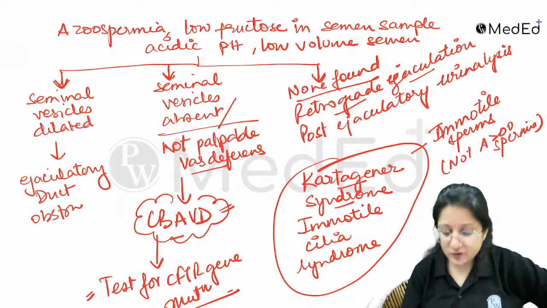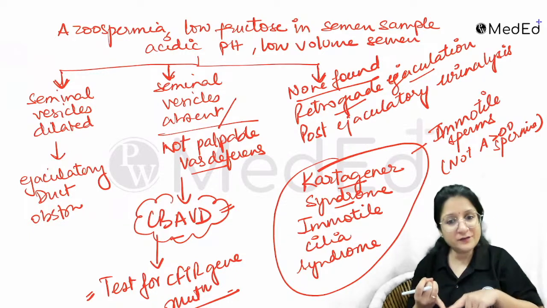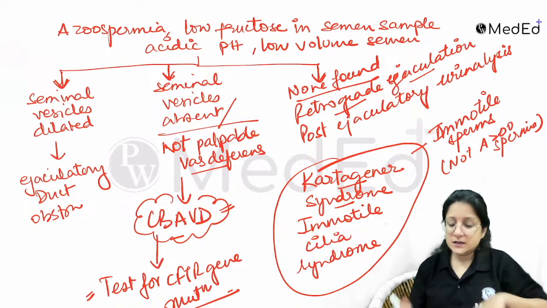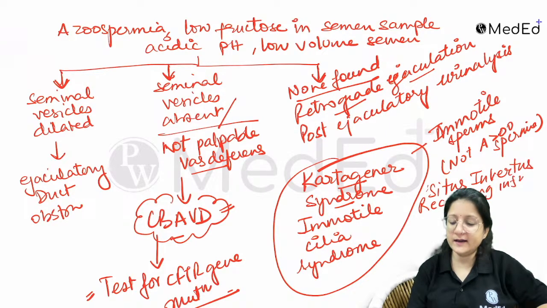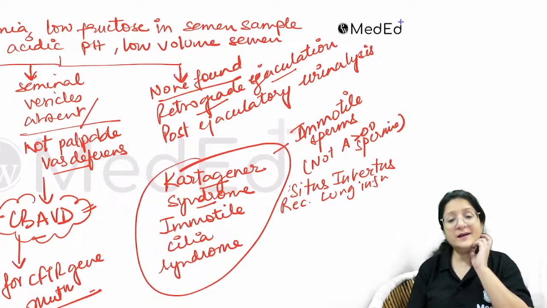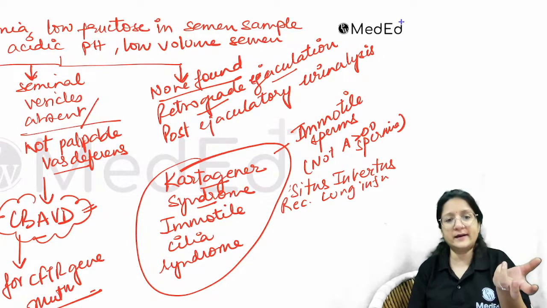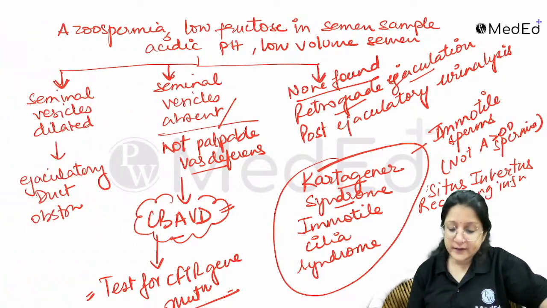So Kartagener syndrome is immotile cilia syndrome. What is a part of this syndrome? Male infertility, situs inversus, and recurrent lung infections, right? Recurrent infections with bronchiectasis. So remember these for MCQs.